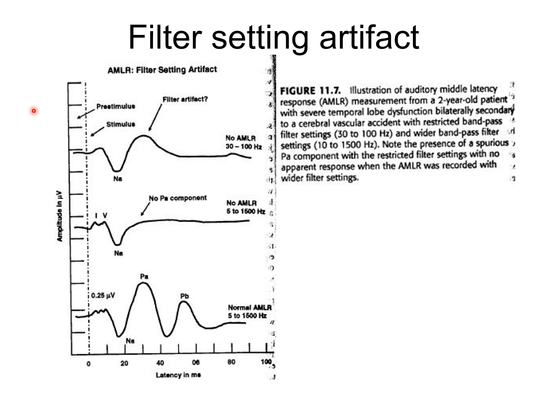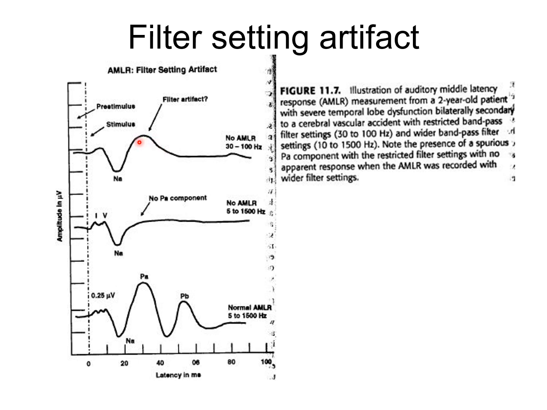This slide shows the ringing artifact produced by a narrow filter setting. These recordings are made from a 2-year-old patient who had severe temporal lobe dysfunction due to a stroke. On the top left-hand side, we see a recording, and the filter setting is 30 to 100 Hertz. Now you know immediately it doesn't look right, but this is the recording if we set the filters like this.